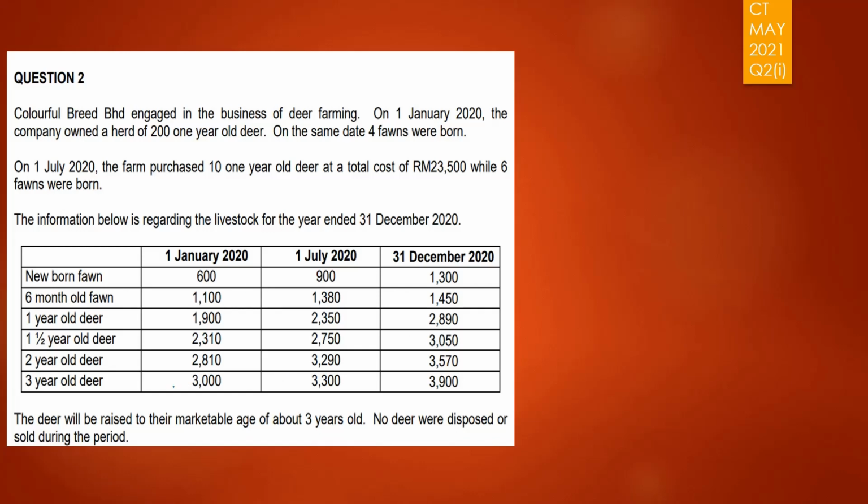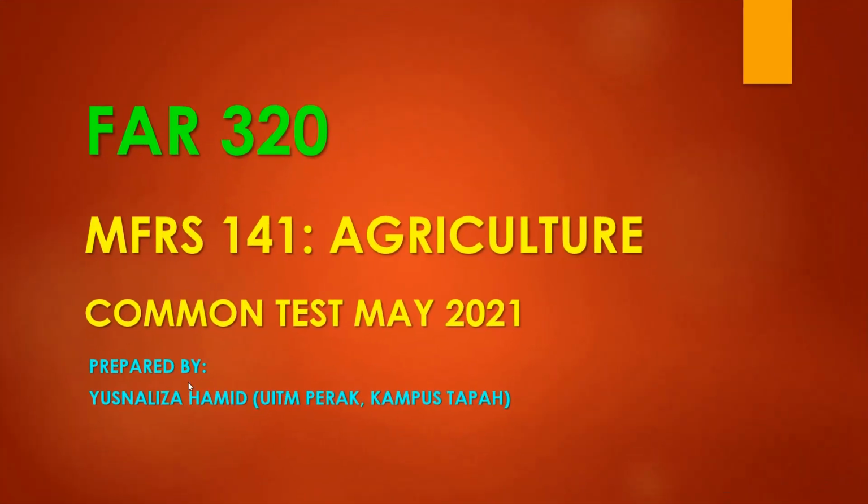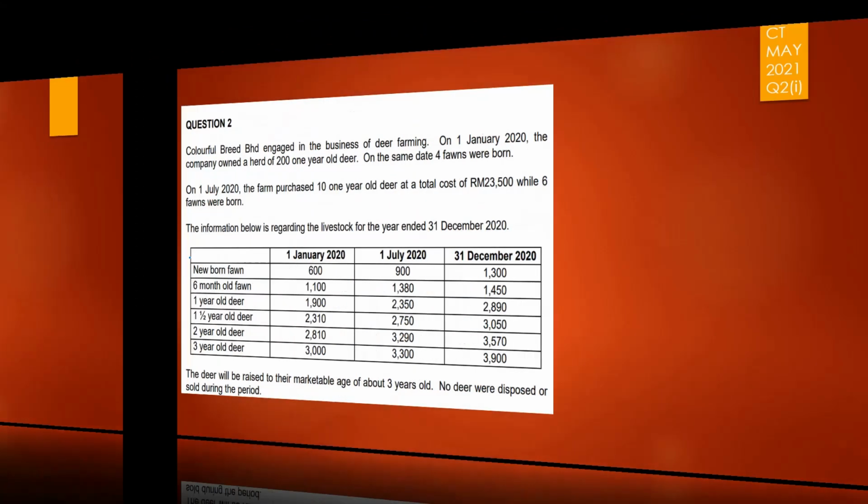In this session, we are going to learn how to do a question on MFRS 141 Agriculture, which is equivalent to IAS 41. And this time we are going to take a question from Common Test May 2021. And that will be this question.